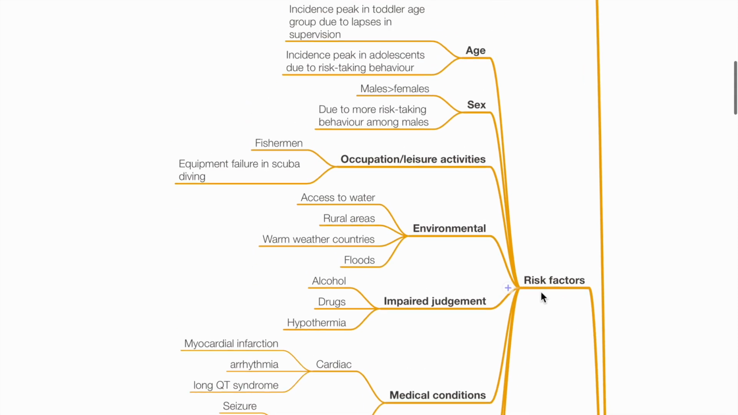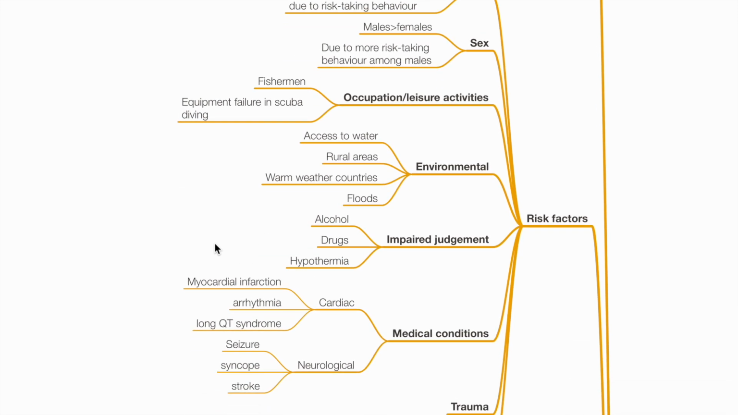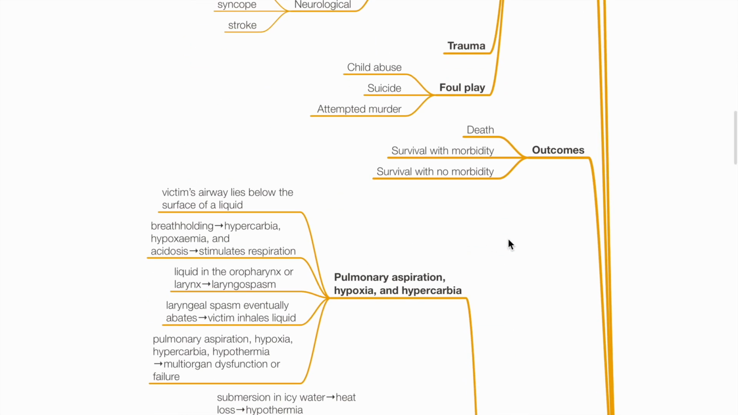Risk factors for drowning include age, with peak incidence in toddler and adolescent age; sex, males more than females; occupation or leisure activities such as fishermen and scuba diving; environmental factors such as access to water, rural areas, warm weather countries and floods; impaired judgment, for example due to alcohol, drugs or hypothermia; medical conditions such as cardiac or neurological disease; trauma and foul play. Outcomes include death, survival with morbidity, or survival without morbidity.